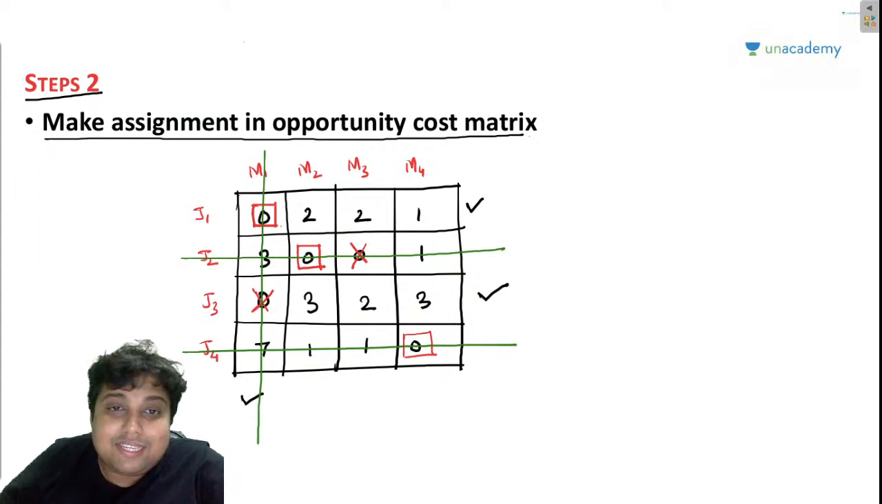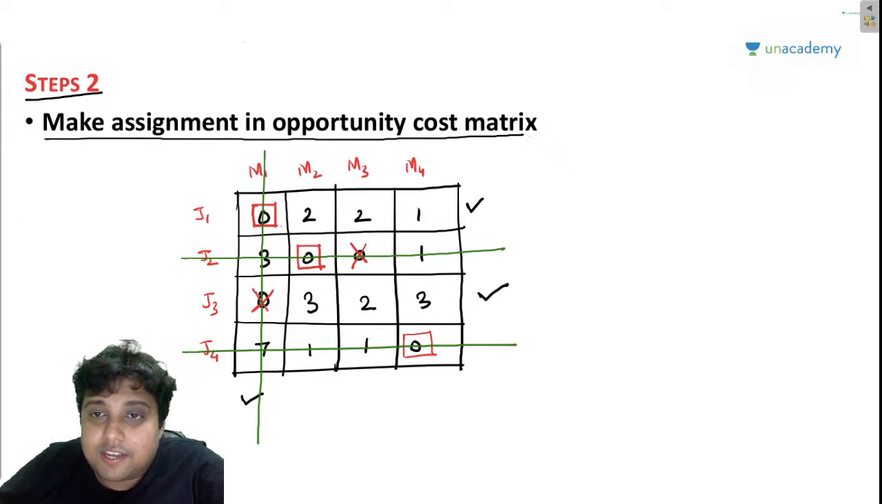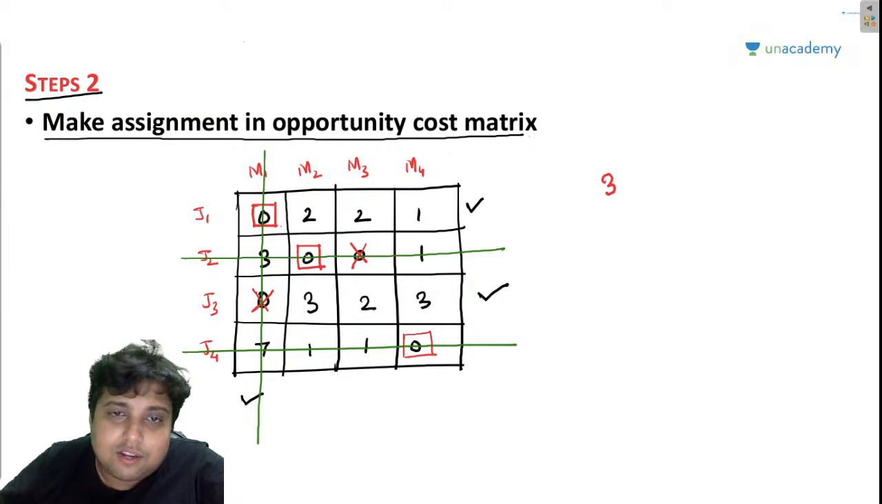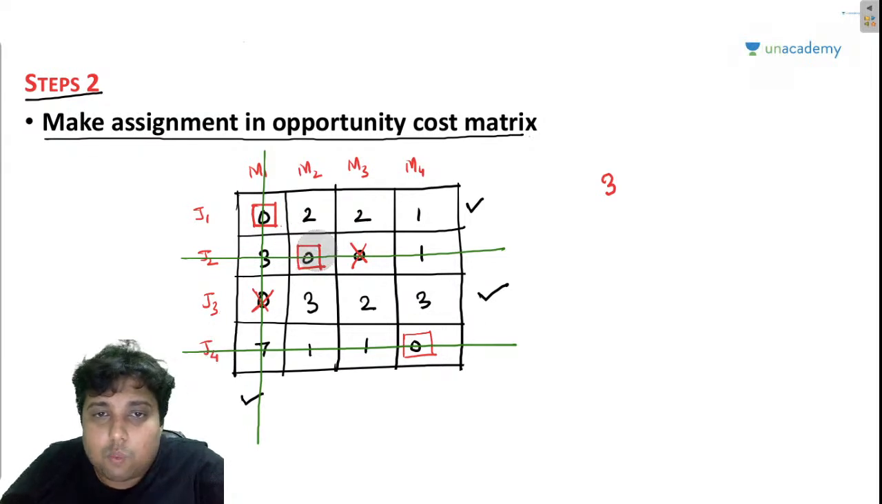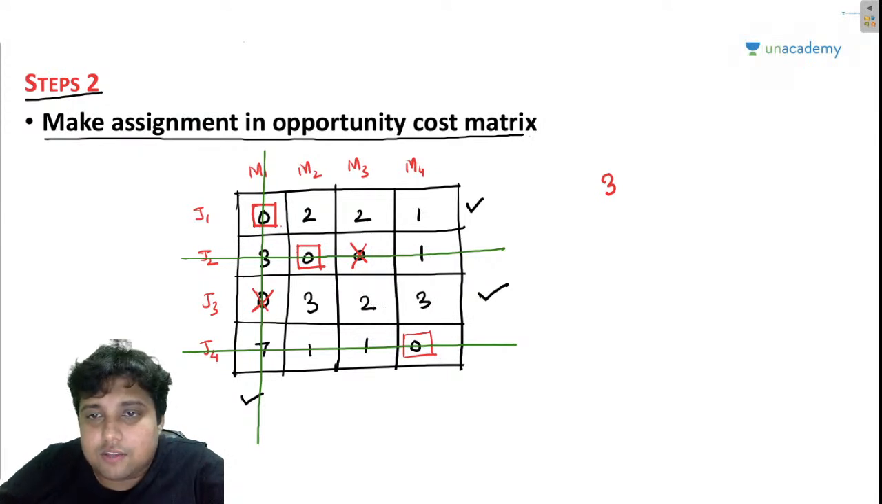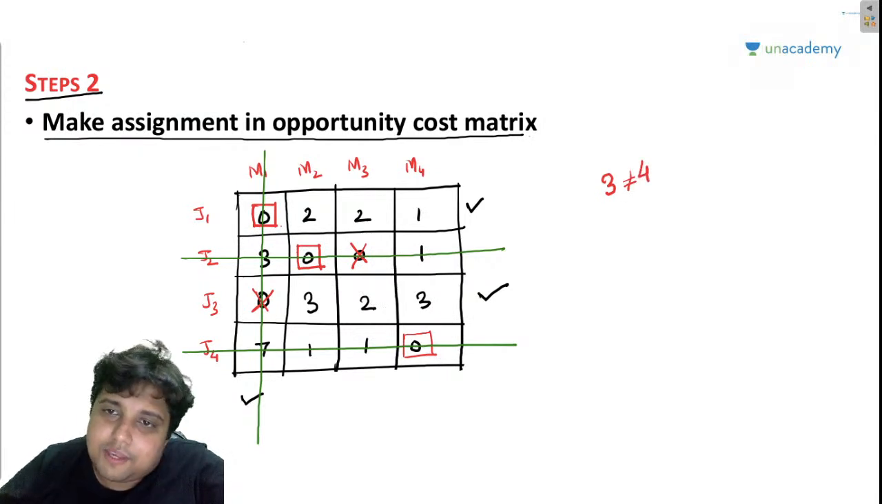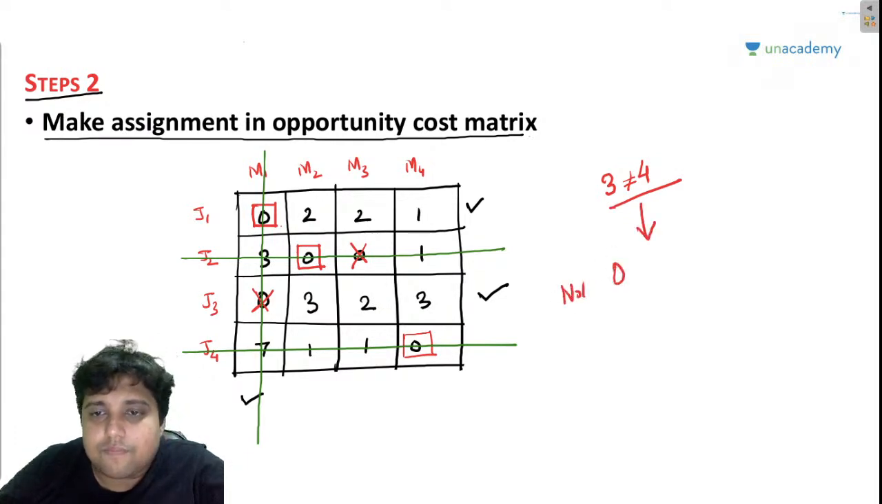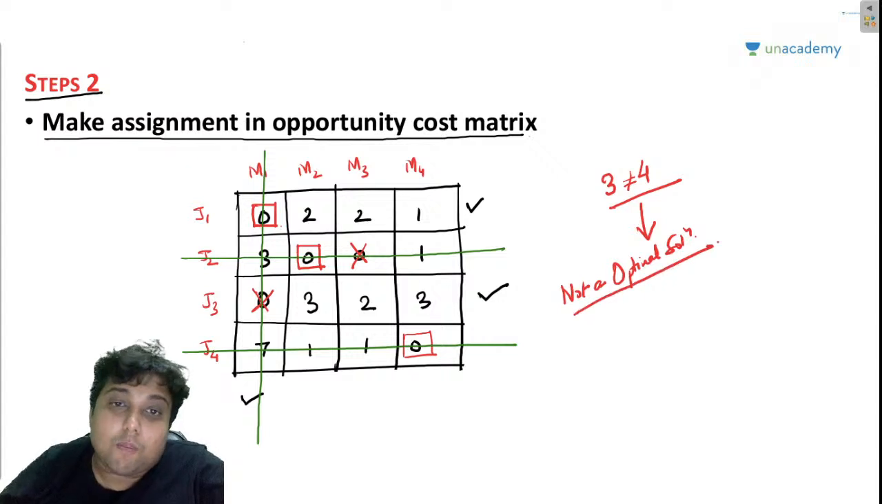Now you can see that we basically chopped all the zeros with the help of three lines, right? Three green lines are here. This line, this line, this line, three lines. And what is the number of rows here? 1, 2, 3, 4. Four rows. So guys, 3 is not equal to 4. That basically indicates that this is not an optimal solution.